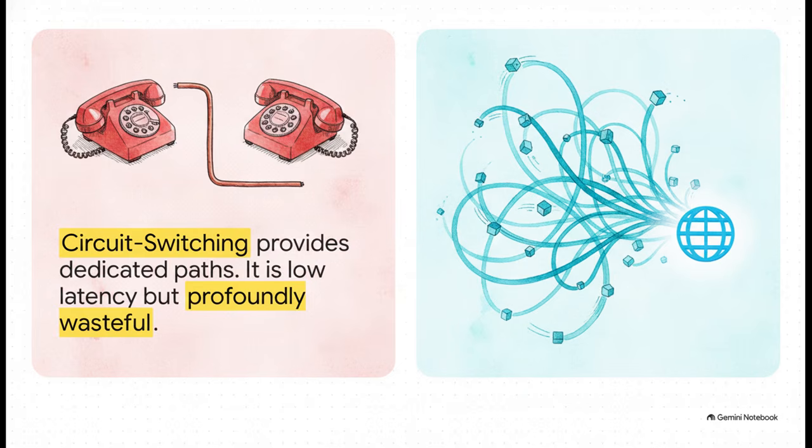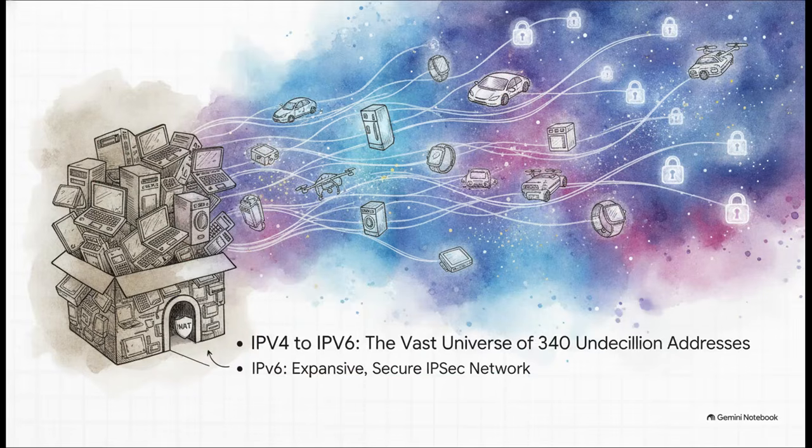The Internet's packet switch model relies on shared pathways. It's highly efficient for bursty data, and it completely redefined how we engineer network capacity. Of course, as the Internet grew like wildfire, we quickly hit the limits of IPv4's address space. Network Address Translation, or NAT, kept IPv4 on life support by hiding thousands of private devices behind a single public IP.